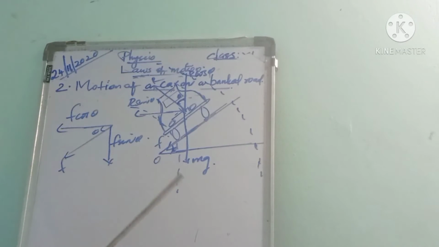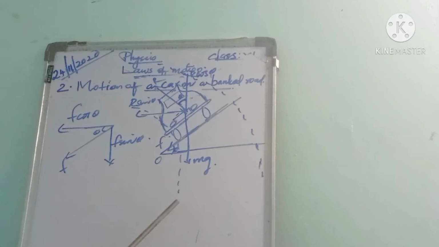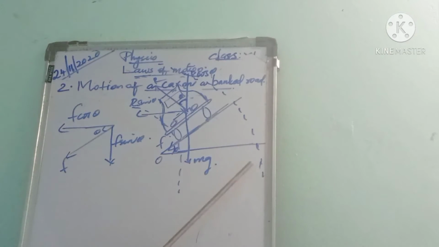For a curved road, there is an inner edge and an outer edge. In order to avoid skidding, the outer edge should be raised above the inner edge. This is called banking of roads.